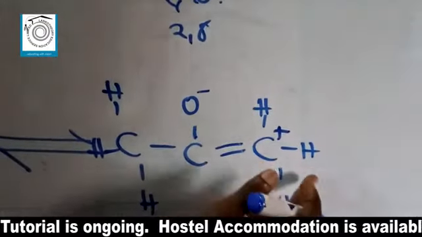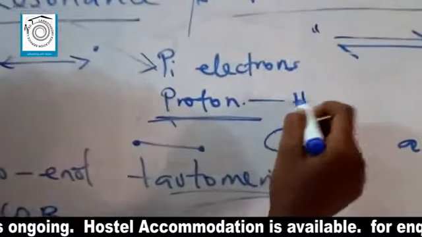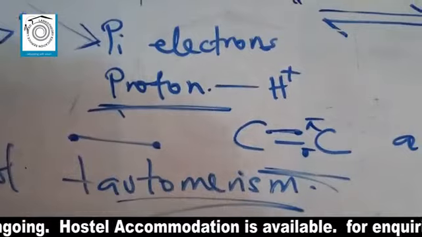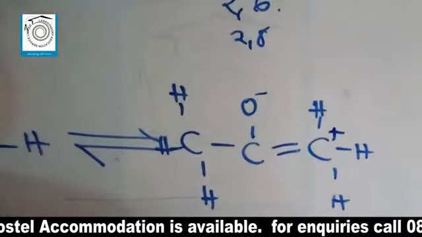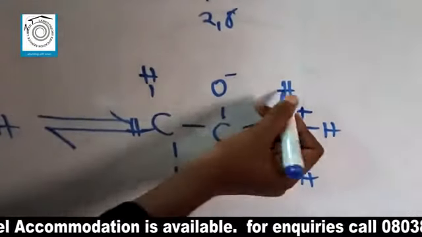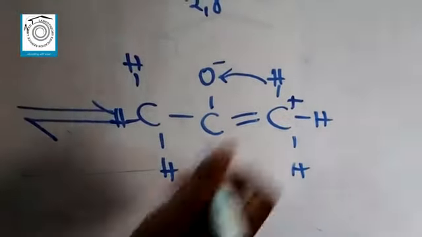Now, because of the high electropositivity of this, it wants to give out hydrogen. Remember now I said proton. Proton is represented as H+. That is a hydrogen proton. So because this is very electropositive, it will give out a proton and therefore complete the process of tautomerism. So this hydrogen atom moves from here to this oxygen. So our last structure will now be given as